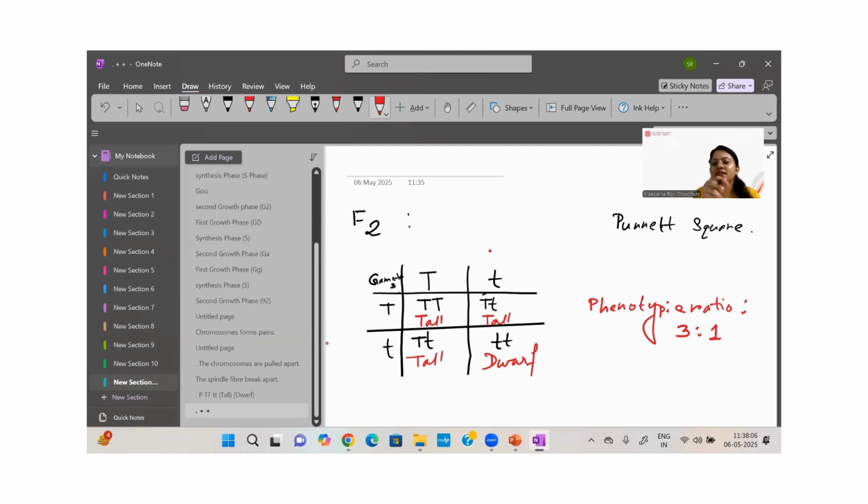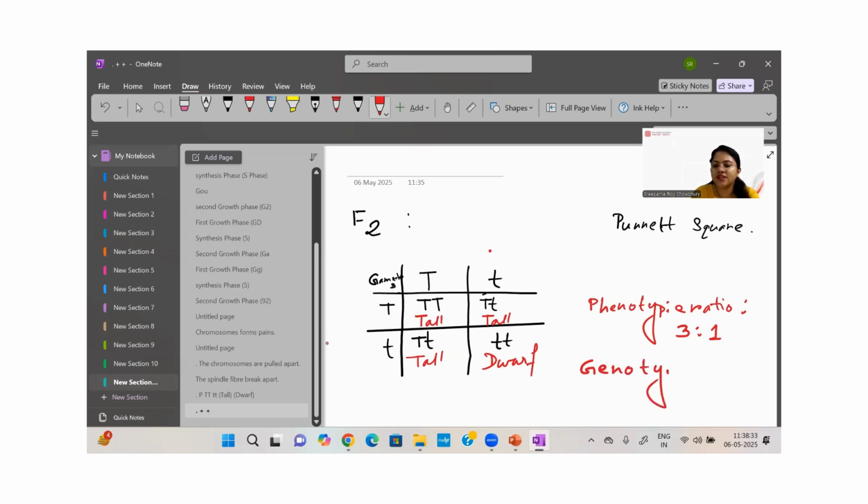Why? You can see there are 3 tall plants and 1 dwarf plant. Phenotypic means the outside conditions of a plant or any animal. So the phenotype means the outside condition. Like we can visibly indicate that 3 tall plants are there and 1 dwarf plant. So the ratio will be 3:1. And another ratio is genotypic ratio.